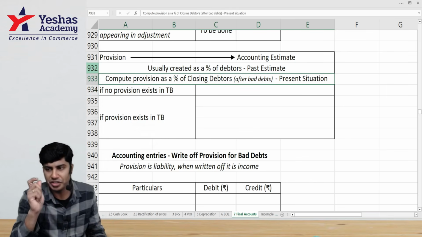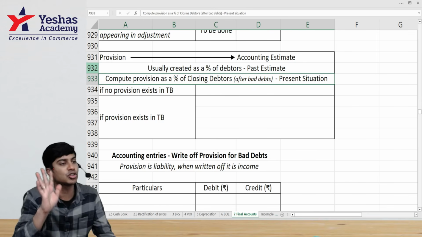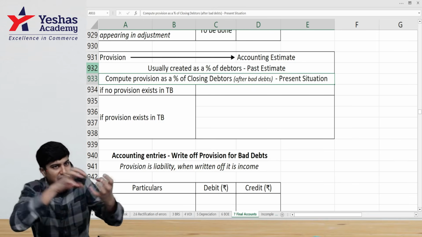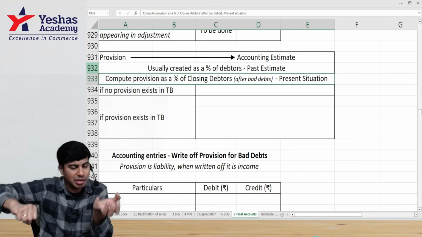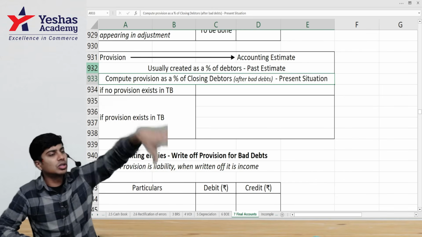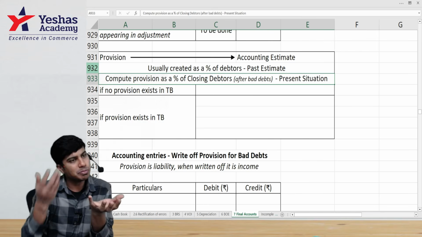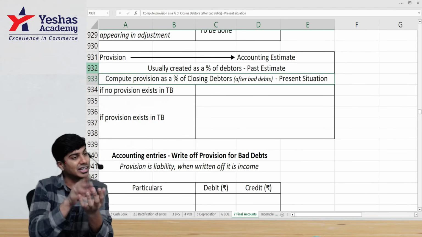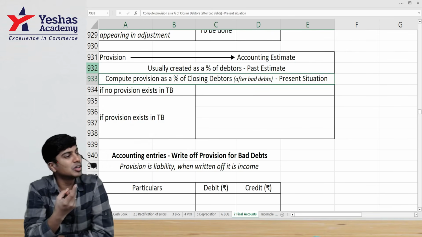Remember to apply the provision percentage on the closing debtors after deducting actual bad debts for that period. Now, when I say 2% of people won't pay, first delete those people who told that they will not pay. Only after you eliminate them, on the balance of debtors, you can apply 2%. For example, there are total debtors of 100. In the total debtors of 100, 10 rupees is bad. They only told bad. Eliminate 10 from 100. We'll get 90. 90 is good.